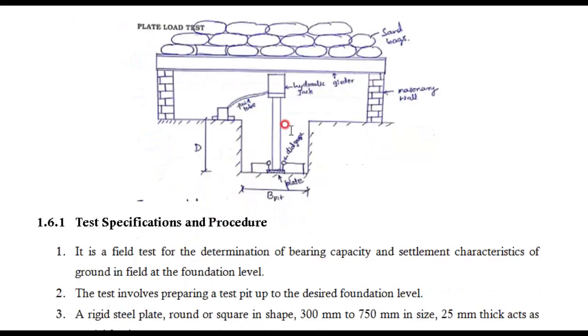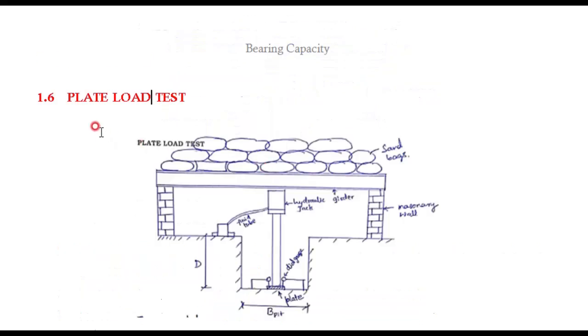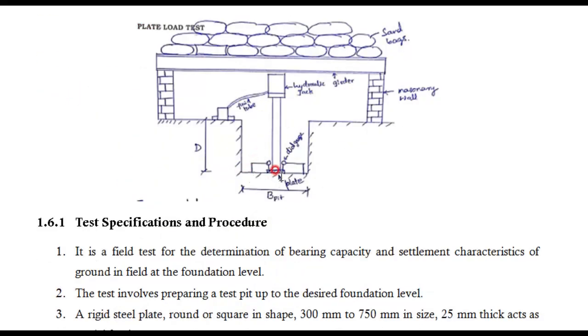Okay. This plate load test, you can see here, we will dig a pit here. The width of the pit is called B pit, and this B pit will be 5 times B plate. Here one plate will be used because this is a plate load test. That plate width will be B plate. This plate is made of mild steel, and below some grooves will be made, and the dimension of this plate will be 300 mm to 750 mm, and the thickness is 25 mm.